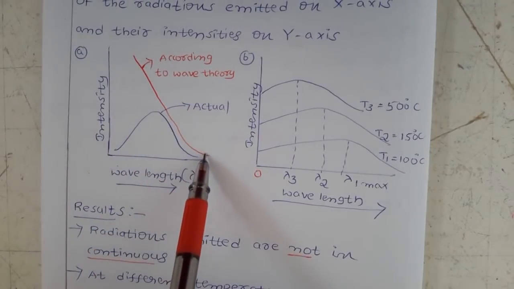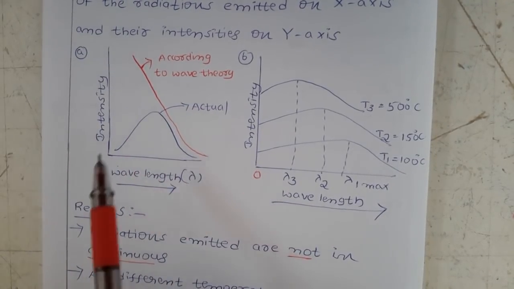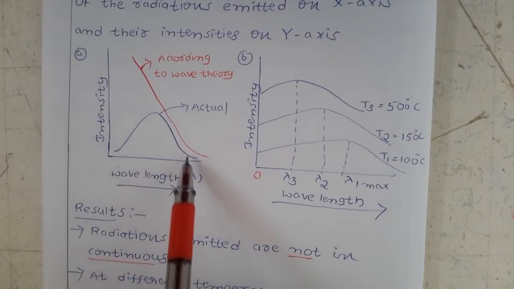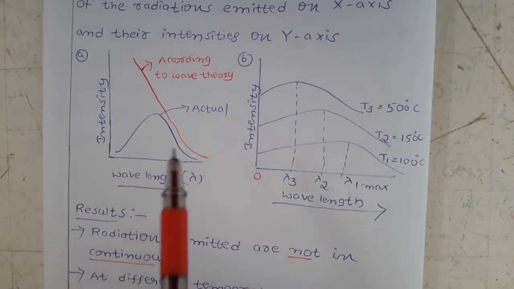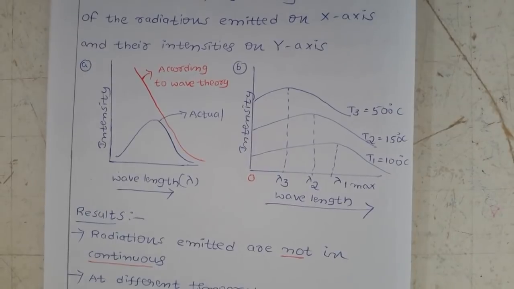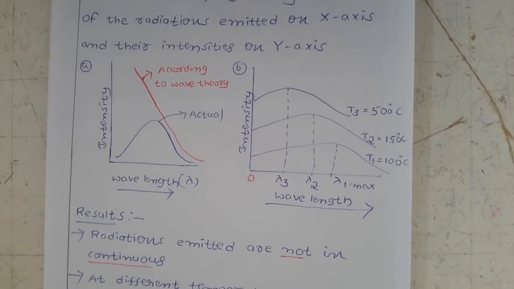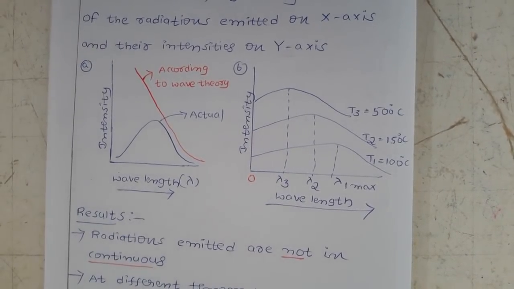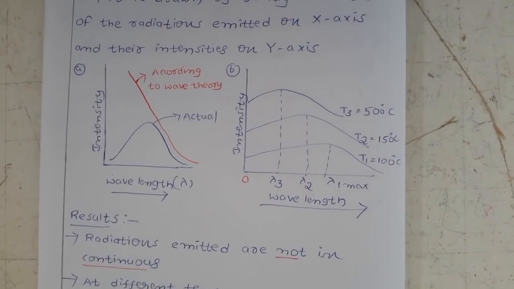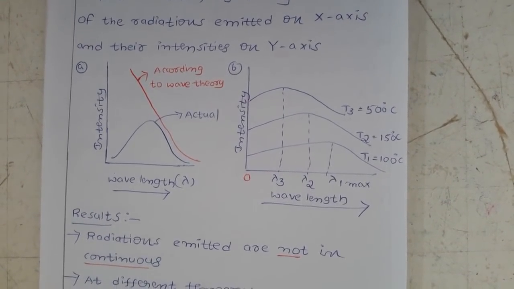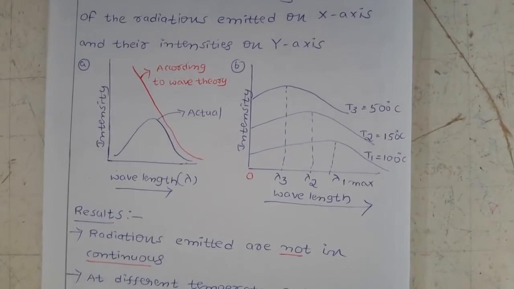But the experimental results actually give a pattern like this. So with only wave nature, we are not able to explain these experimental results. This is about black body radiation. Next.